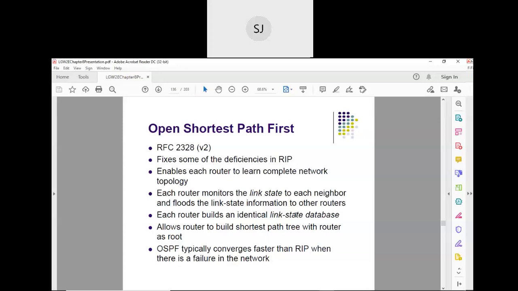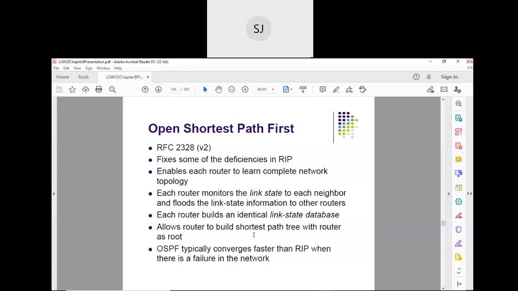This link state database is the entire topological information about the entire autonomous system. Are you getting my point? So the link state database is the information about the entire topology. There is something called link state advertisement, which is the information about the neighbors. It allows the router to build the shortest path tree with the router as the node.